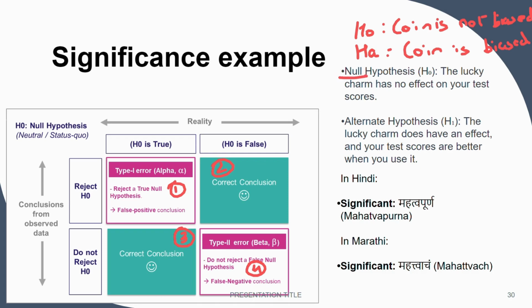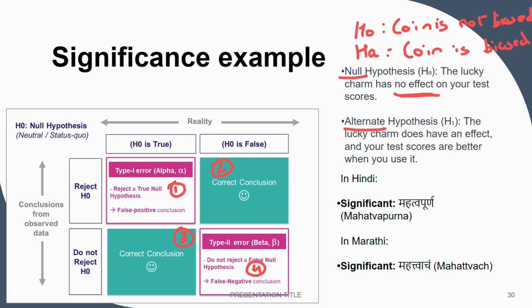One is called the null hypothesis, one is called the alternate hypothesis. Hypothesis, the word itself means a research statement which has to be proved. Is the coin biased? is the research statement. And there are 2 possibilities: coin is not biased and coin is biased. The null hypothesis will always be the no effect, that means not biased, and the alternate hypothesis means the opposite of null, that means biased.